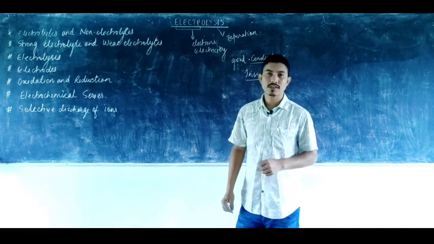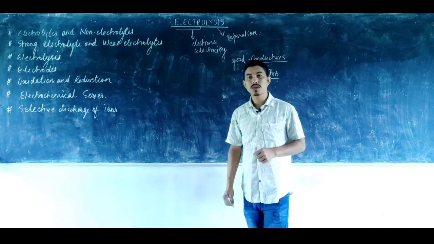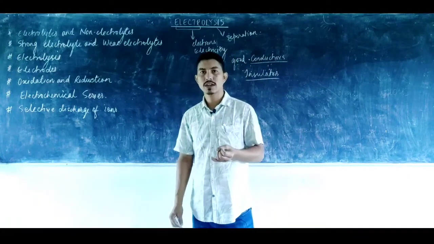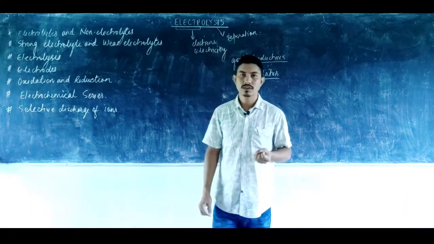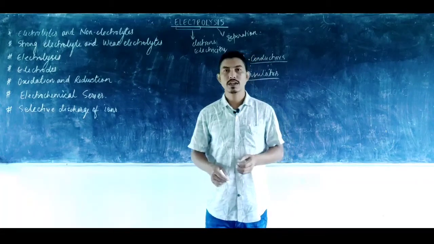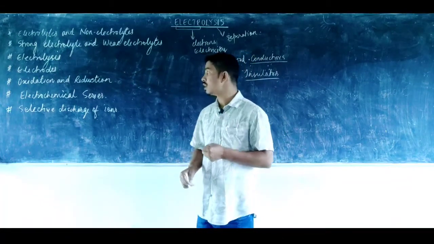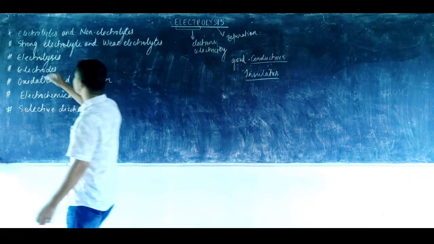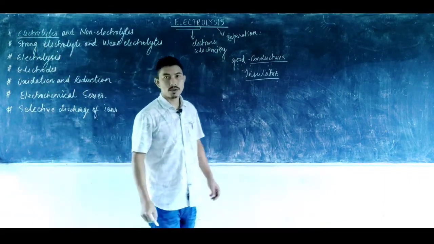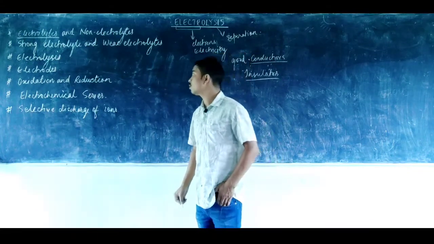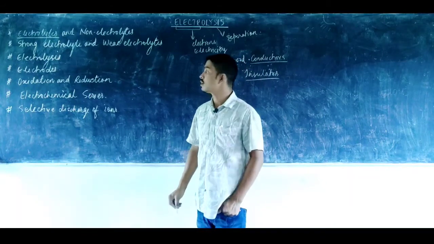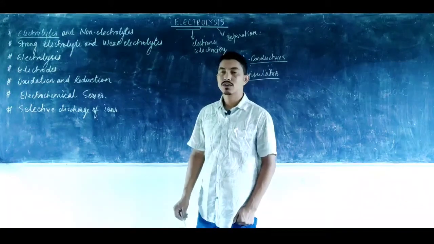Now there are some classes of compound which allow electric current to flow in two states, that is in a molten state, which is a liquid state, or in an aqueous state, that is when it is mixed with water. But they do not allow the electric current to flow when they are in a solid state. Such substances are known as electrolytes. So what are electrolytes? Electrolytes are the classes of compound that allow electric current to flow through them either in an aqueous state or in a molten state, but not in a solid state.